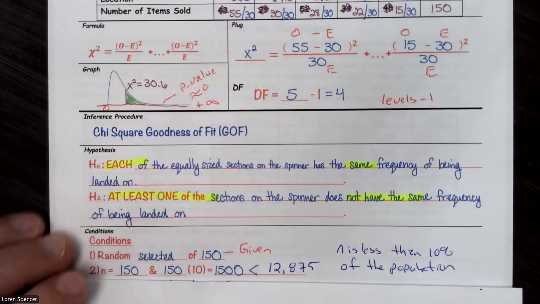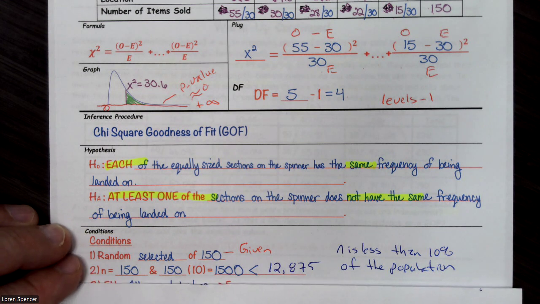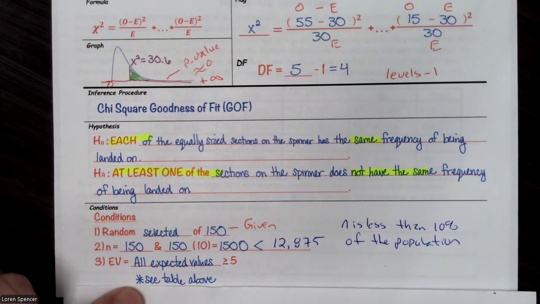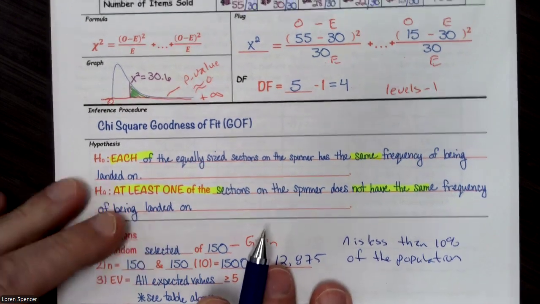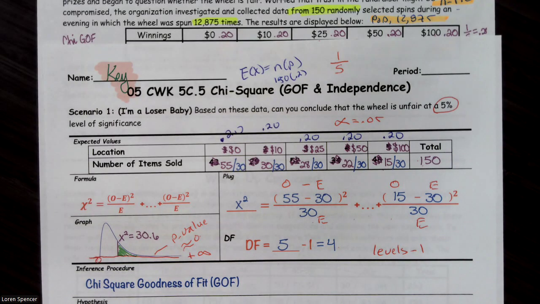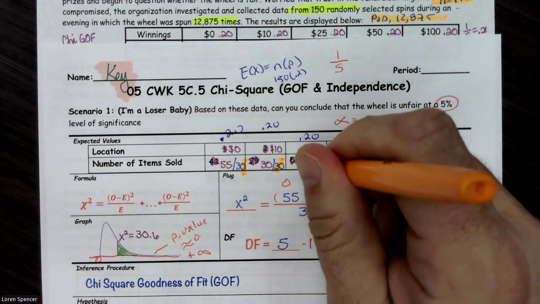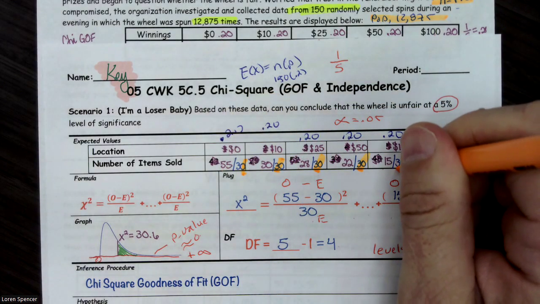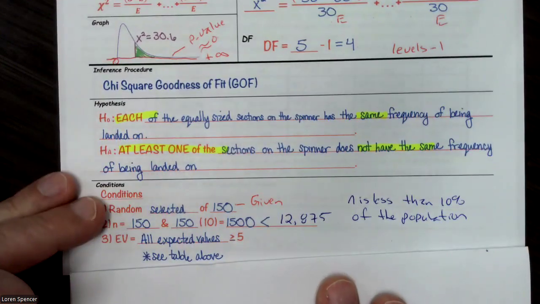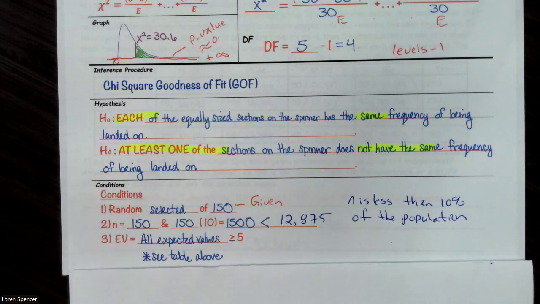All right. The next thing we need to check is to make sure our sample size is big enough. Well, that means all expected values have to be greater than 5. Let's see the table above. Well, we already calculated them, and our expected values in this case, every single one of them, were 30. All right. So all of our expected values were 30, which is greater than or equal to 5. So that takes care of that.